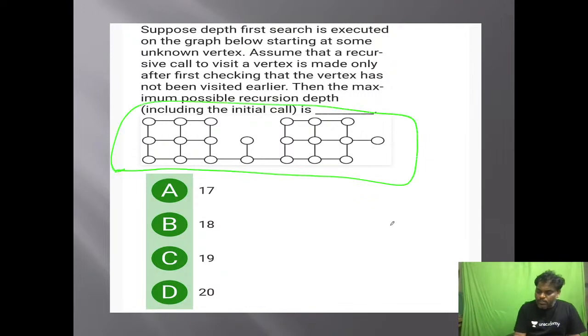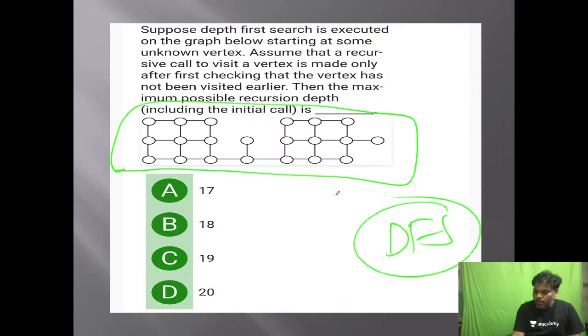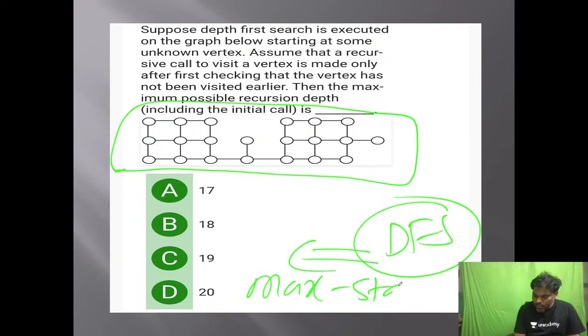Next one. So he is asking, if you apply DFS on this graph, what will be the maximum possible stack size? If you apply DFS on the given graph, how much is the maximum stack size? I think everyone knows. 9, 10, right? Because of backtracking, 11 and again 10, no use. So until now 10. Afterwards, after 10 is over, again this is 9. 10 plus 9, 19. In the backtracking you will cover, no use. So 19 is the answer.